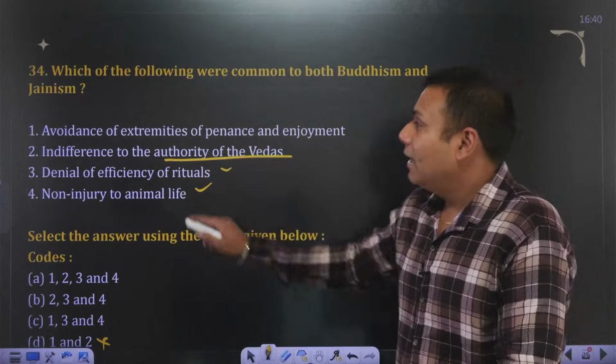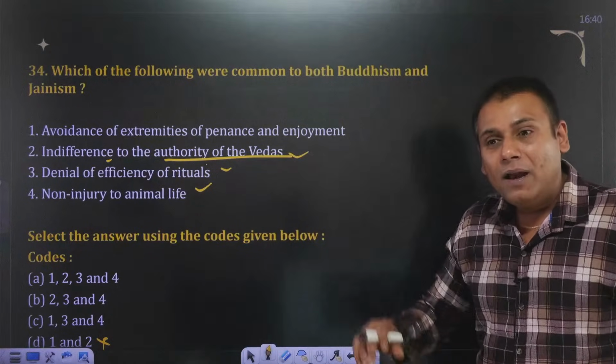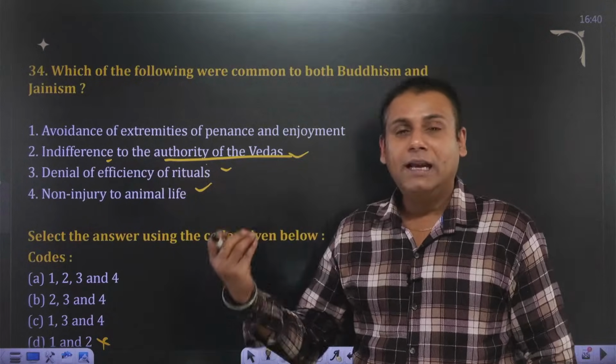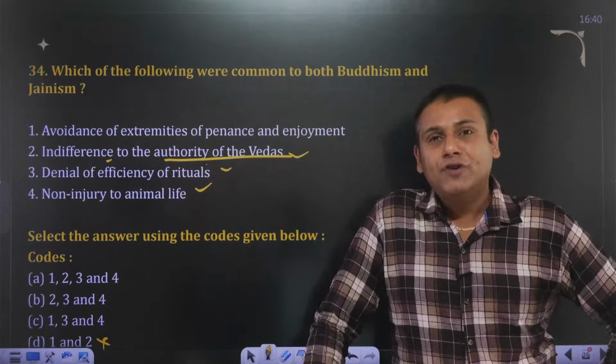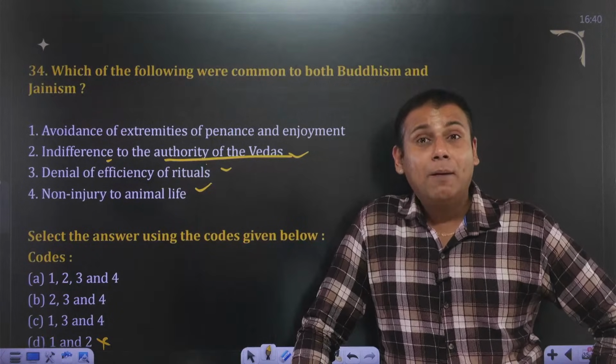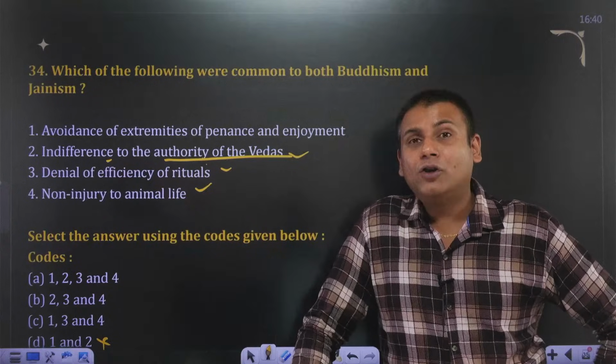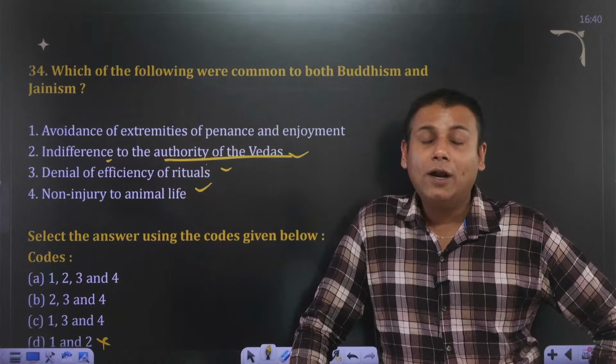Then comes indifference to the authority of Vedas. This one is true. Jainism believed in extreme austerity. I'll give you one of the finest examples. Jainism was divided into two parts, Digambar and Shwetambar. And Digambar believed in extreme penance. Digambar monks are completely naked. They do not wear clothes.